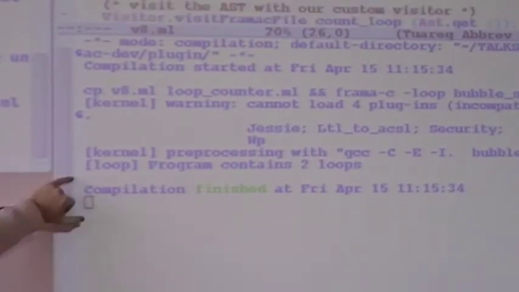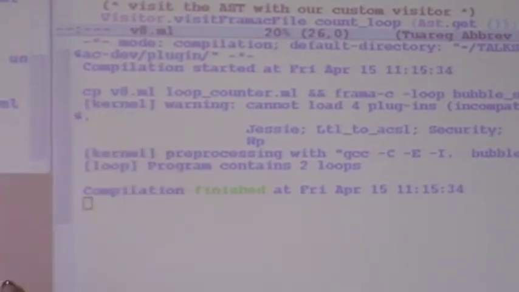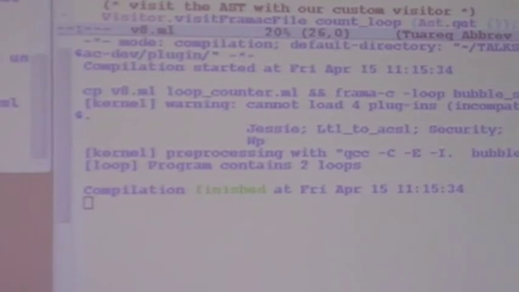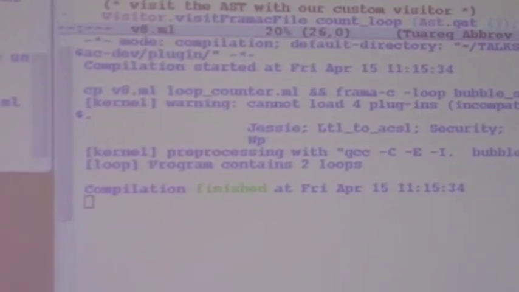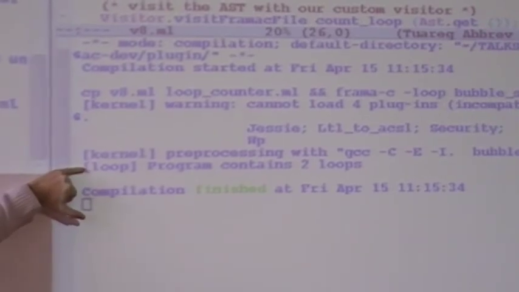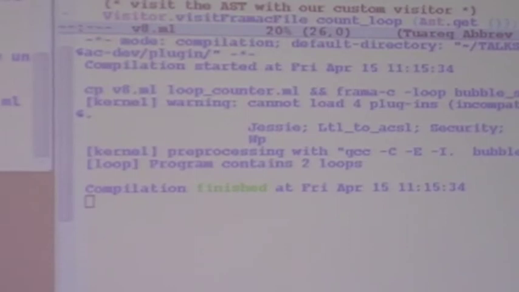Once Pharmacy is running, the kernel prints some messages because I have incompatible plugins with this custom version of Pharmacy. The kernel proposes to save files, and our plugin loops prints that the program contains 2 loops.